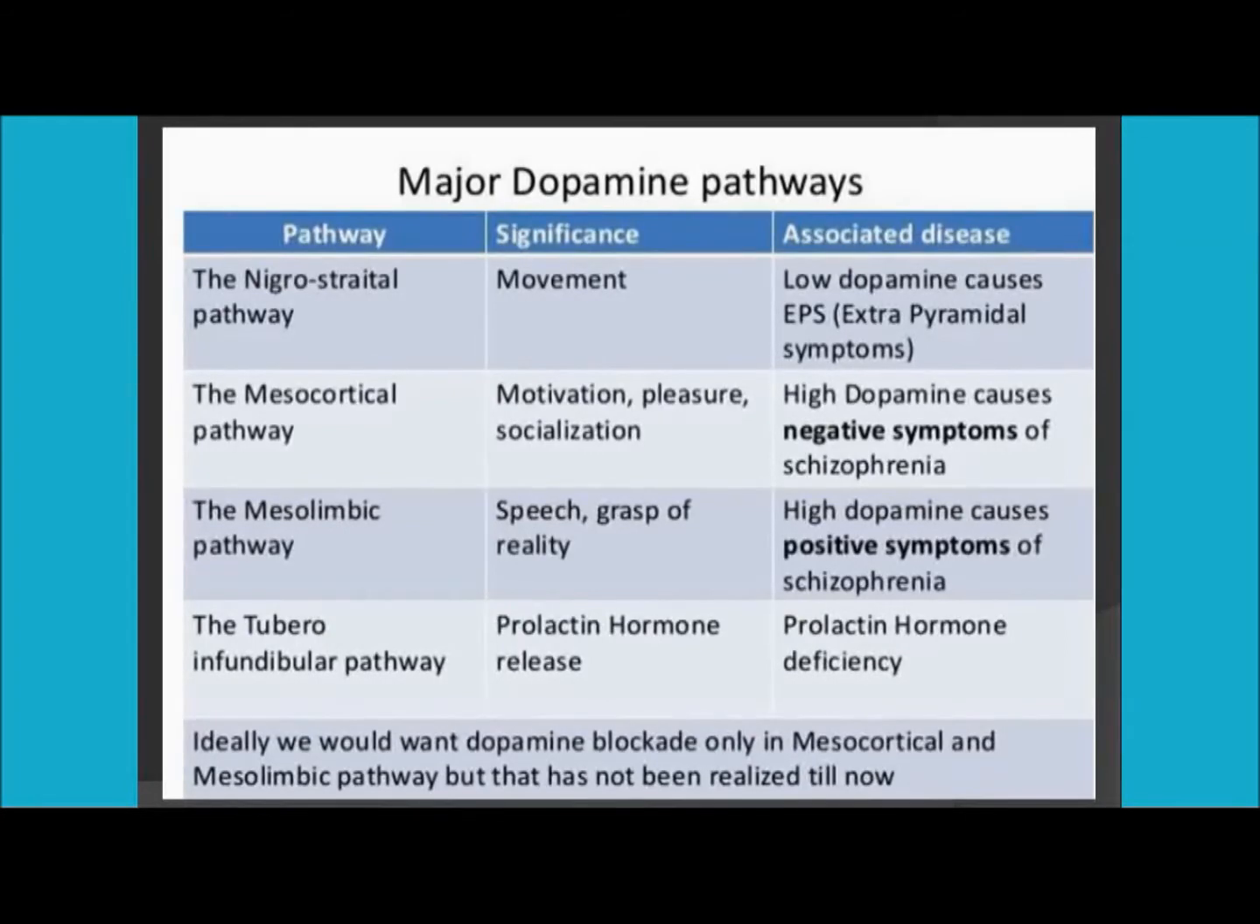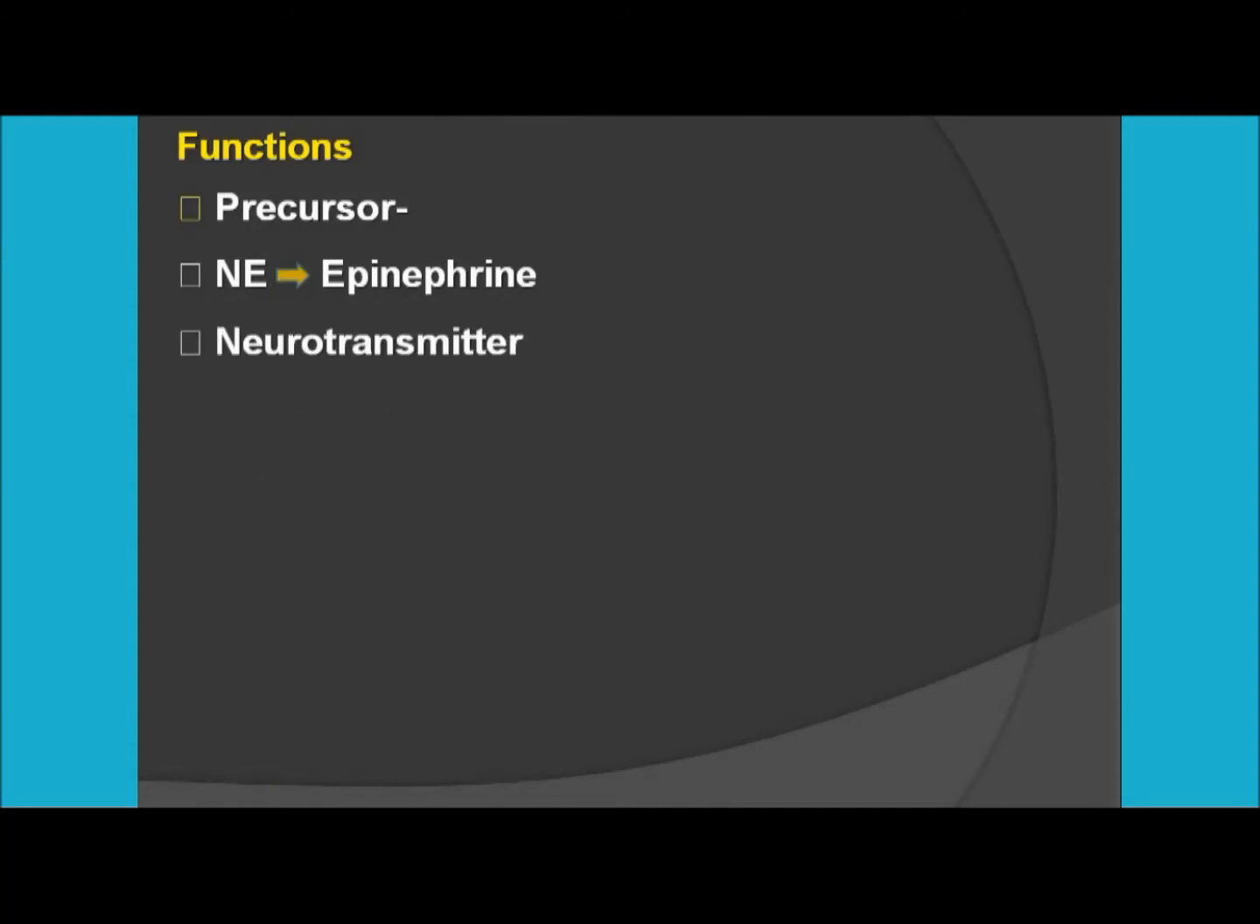The next one is the tubero-infundibular pathway. It is associated with prolactin hormone release. So what are the functions? First of all, see the dopamine, we have already discussed, they act as a precursor. First they will form norepinephrine, then they will form epinephrine. Apart from that, they act as a neurotransmitter. As we have already discussed, their secretion takes place in the synapse. Moreover, they sometimes act as a neurohormone, for example prolactin.